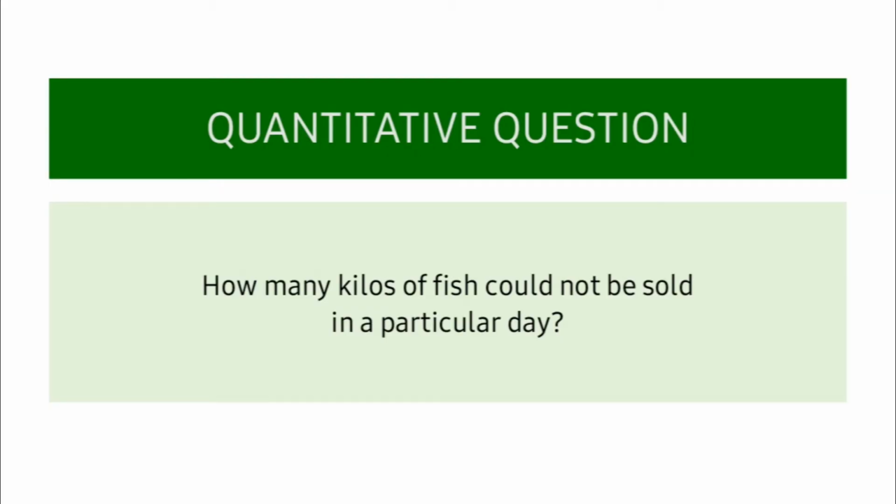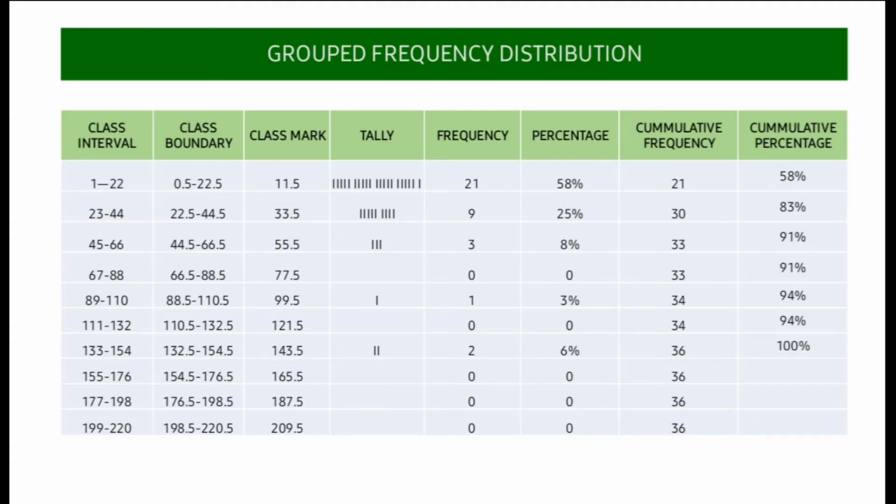In our quantitative problem, we have the question of how many kilos of fish could not be sold in a particular day. And now, let us look at the table of the grouped frequency distribution. First, we have the class interval.